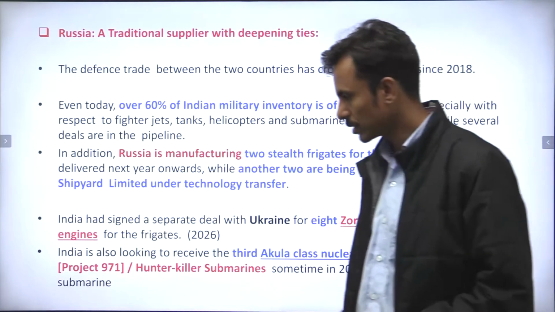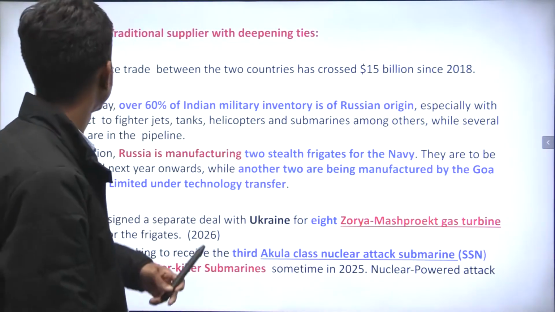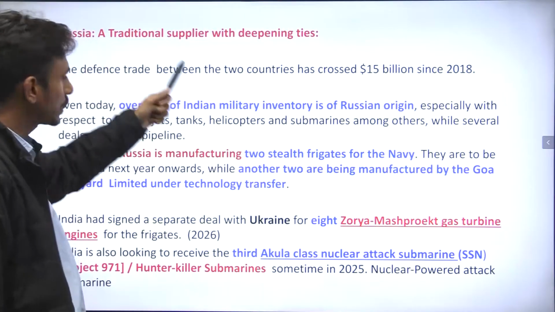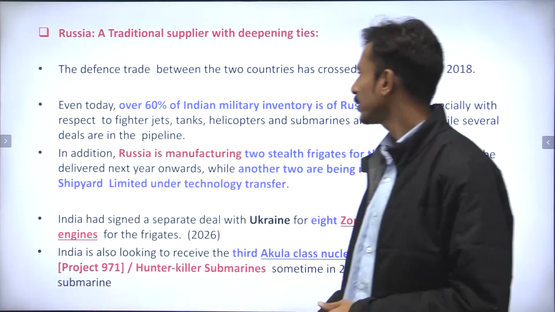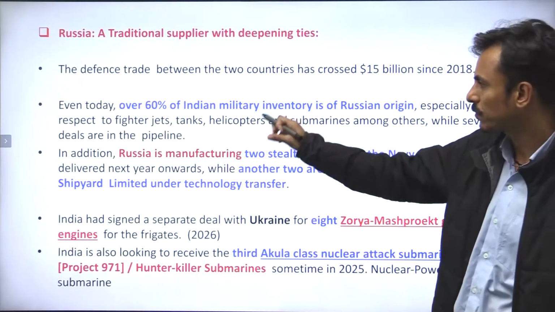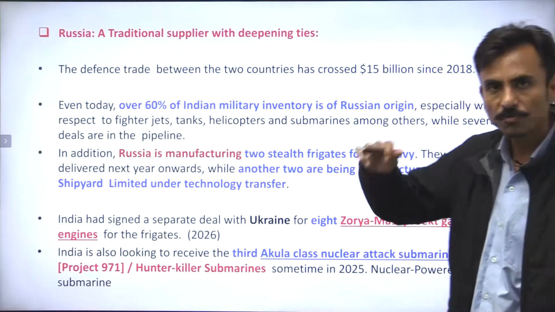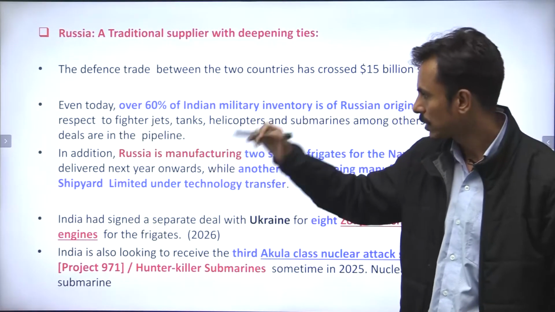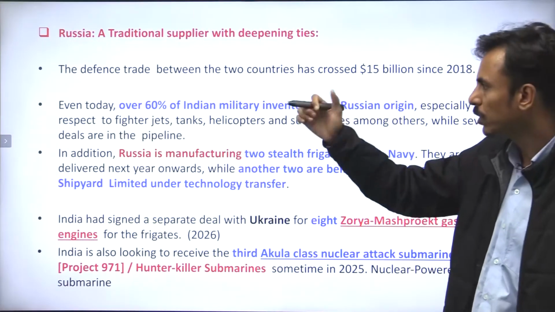Coming to the more elaborate details about the same article, Russia, as I said, is a traditional supplier of India, and more than 60% of the Indian military inventory comes from Russia, right? So all the fighter jets, tanks, helicopters, submarines are being procured from Russia.